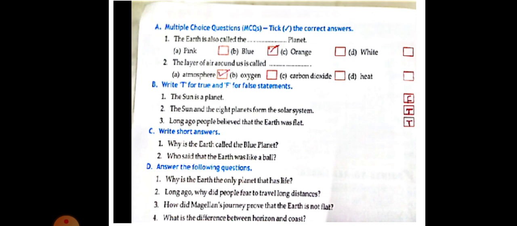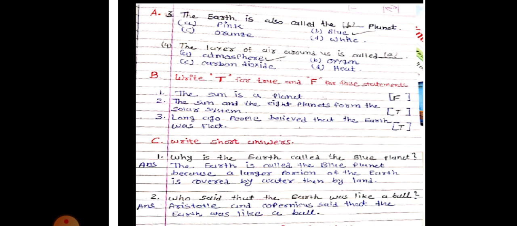Here 2 questions are given, that is, write short answers. Why is the earth called the blue planet? Second question, who said that the earth was like a ball? I will give you the answer, then explain exercise D. See here, I will show you the answer page also, exercise A, B, how you have to write down. And here C.